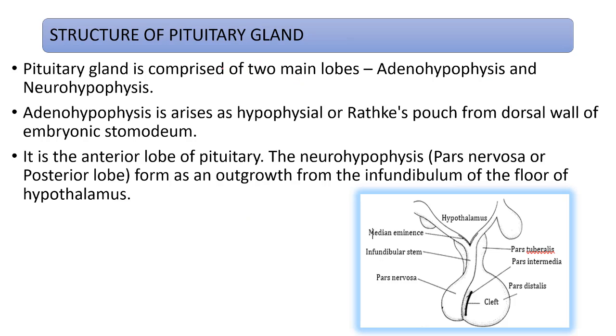Structure of the pituitary gland. The pituitary gland comprises two main lobes: the adenohypophysis, the anterior pituitary, and the neurohypophysis, the posterior pituitary.